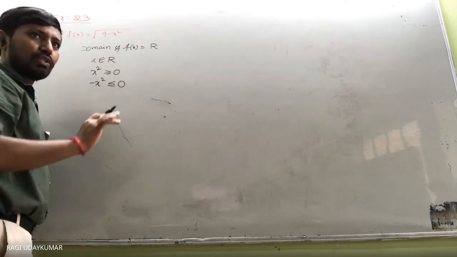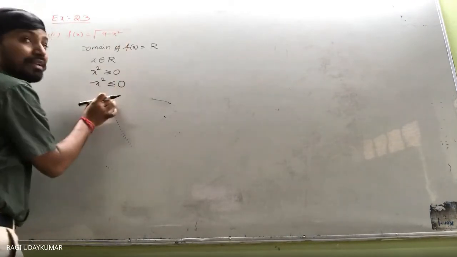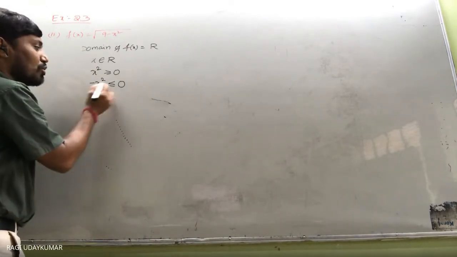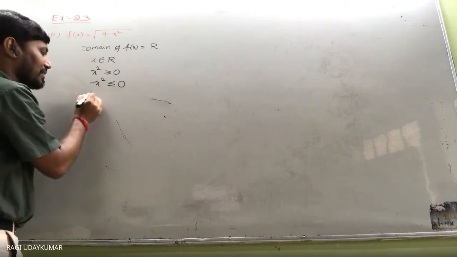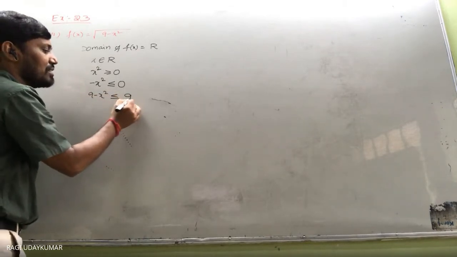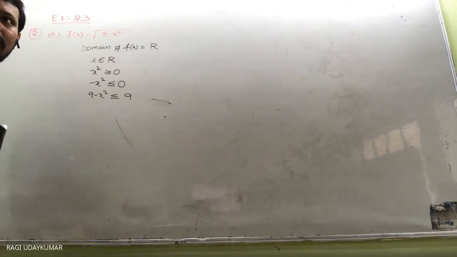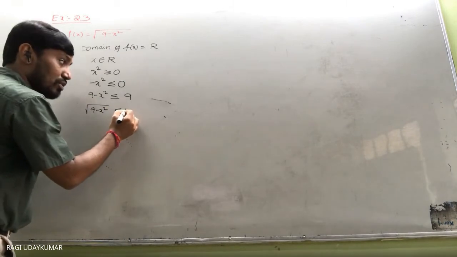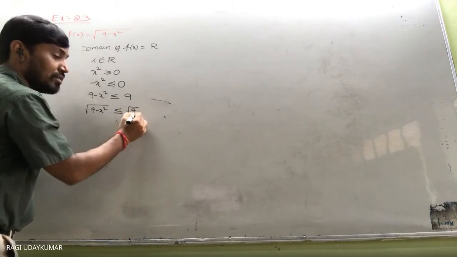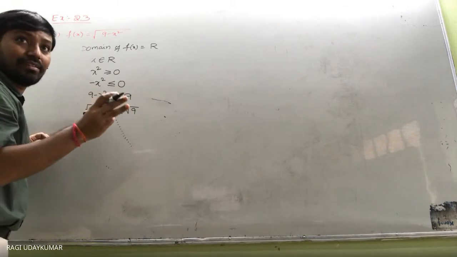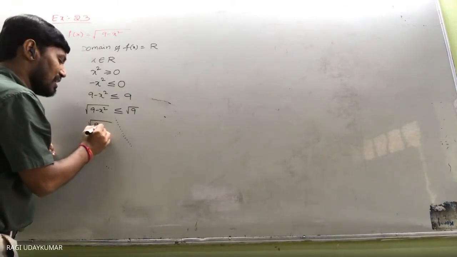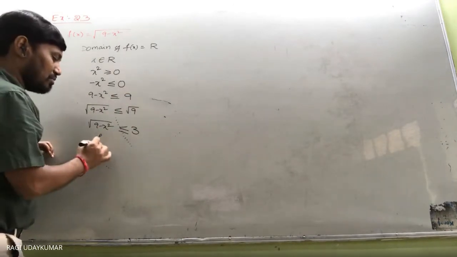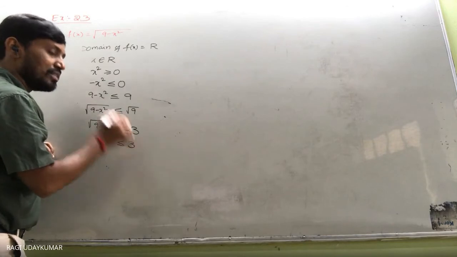Isn't it? x square, I am going to extract this one here. Minus x square is less than or equal to 0. Both sides I will add 9. 9 minus x square is less than or equal to 9. And both sides take the square root. Square root of 9 minus x square is less than or equal to square root of 9. Square root of 9 is 3, only plus 3. So under root of 9 minus x square is less than or equal to 3. That is nothing but f of x is less than or equal to 3.